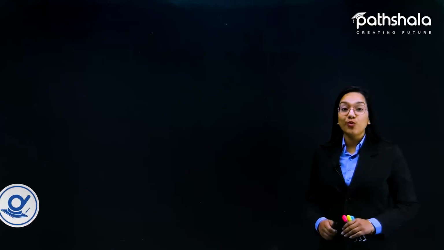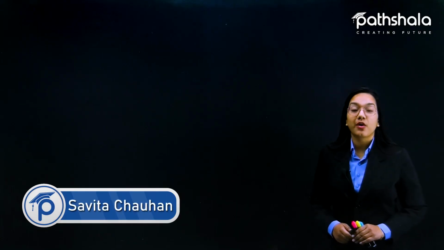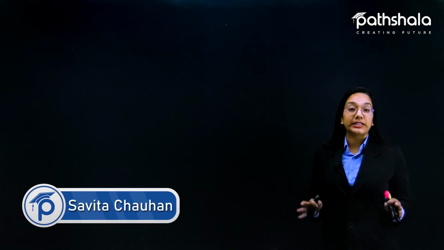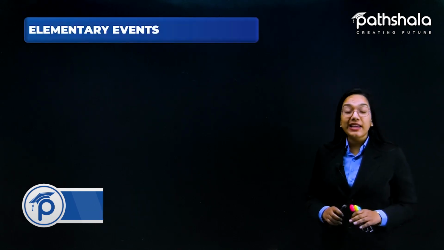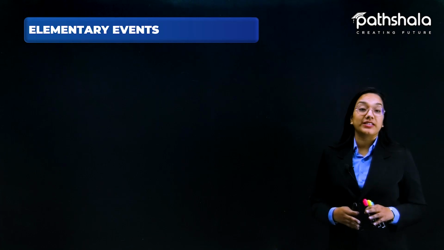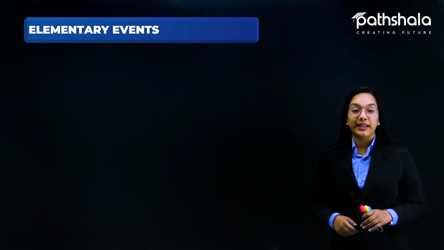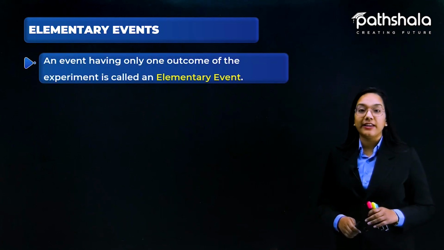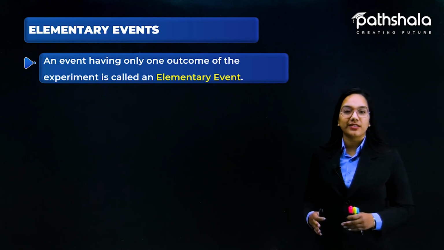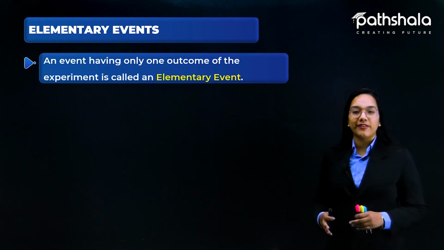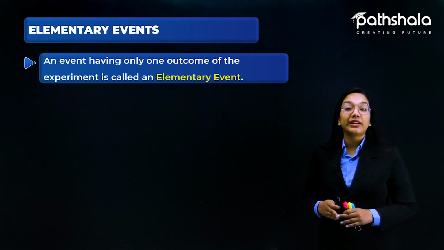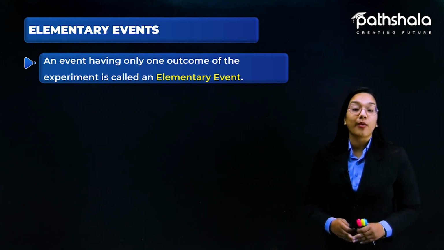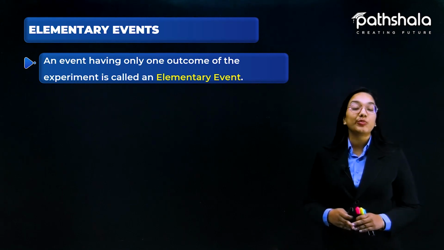Now let's move on further and talk about a very special type of event, which is called an elementary event. So what is the meaning of elementary events? Elementary events are those kinds of events in which the outcome of the event in the experiment is only one. So an event having only one outcome of the experiment is called an elementary event.